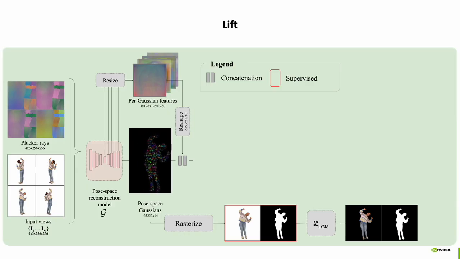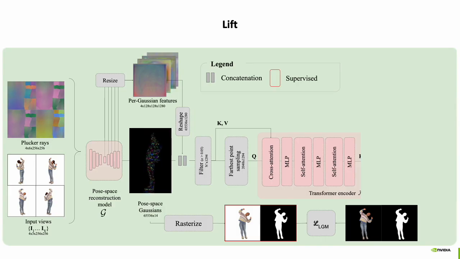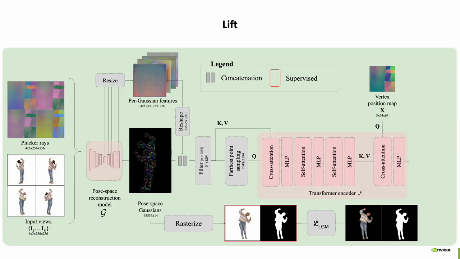So we use the features from the pose-based reconstruction model G, and we filter Gaussians with low opacity. We compress this representation with farthest point sampling and cross attention. The output is a very compact representation of the input. So this latent representation is encoded and then queried with the vertex position maps given the target pose. The output of this encoder is an avatar latent code, which describes this avatar in the UV space.